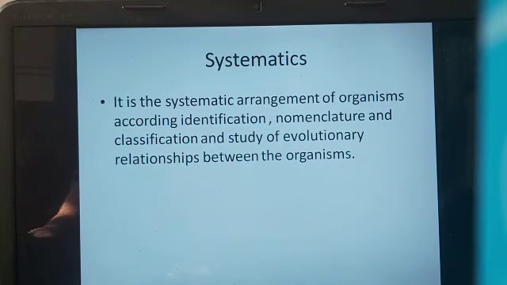It means which organism is closely related to which organism. Study about all these kinds of things comes under systematics. We will study more about all these things in standard 12 syllabus. So at this point of time, better we understand only the definitions and leave it here.